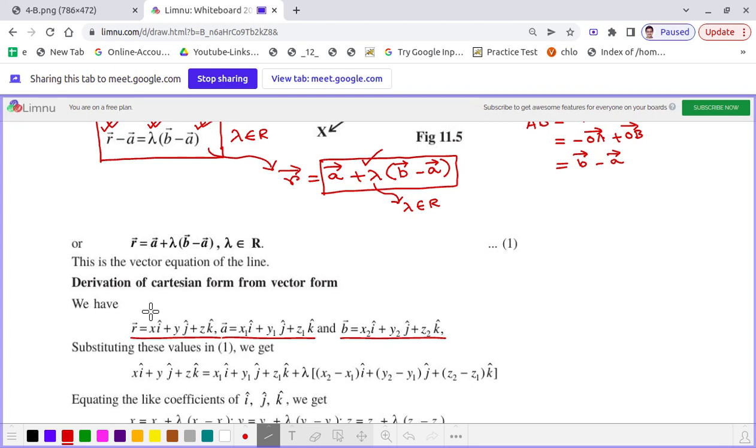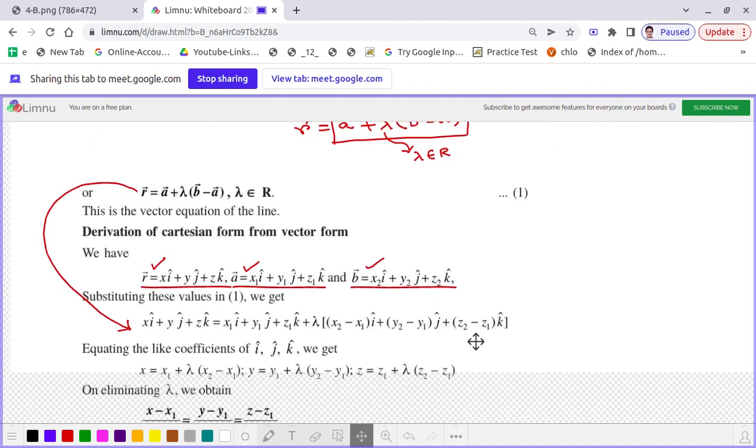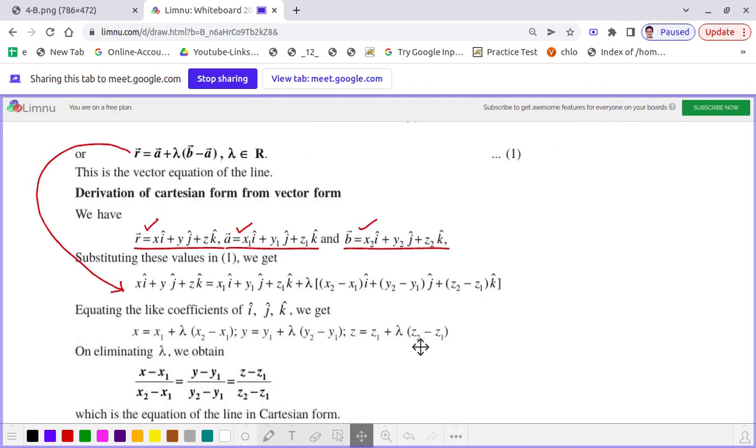All these three values, that is the vector R, vector A and vector B, if we represent them here, we will get something like this. After that, we will equate the coefficients of i cap, j cap and k cap on both sides. And then what will we get, dear students?